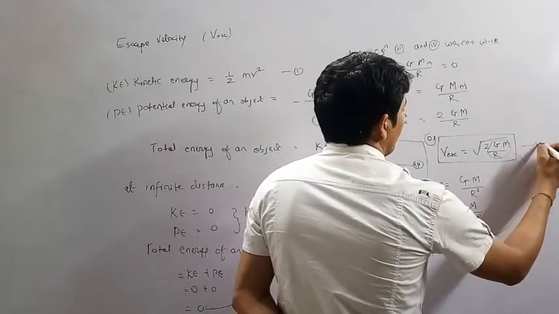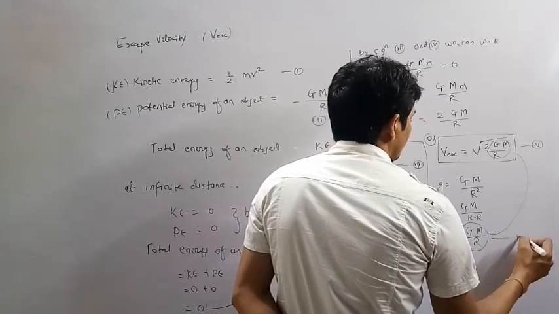Let this be equation number 5 and this be equation number 6.